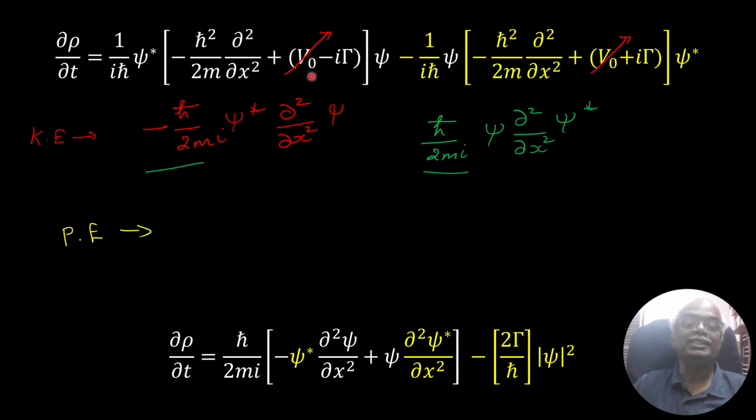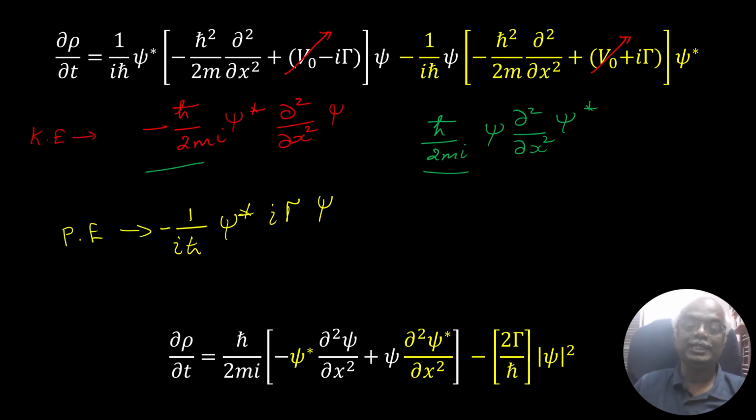Of course, V naught gets cancelled because it's a real number, and here it is plus V naught, here minus V naught. There is a negative sign. Then the second term: here you can take 1 over I h cross, and you have psi star, and of course there is a negative sign, minus I gamma psi. So the same thing here.